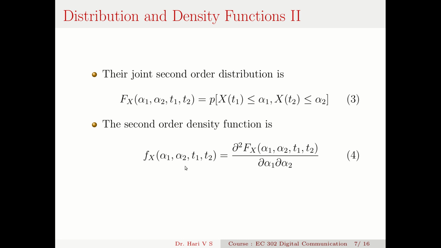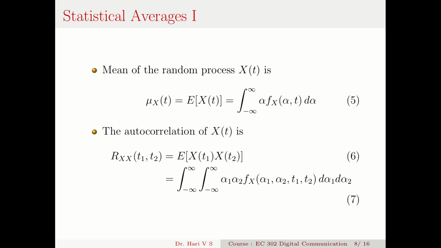Now once I understand the probability density function, we have to compute the statistical averages of a stochastic process. The mean of a random process X(t), that is mu_X(t), is the expectation of X(t). Earlier, when we considered random variables, this time dependence was not there. It was simply mu_X.